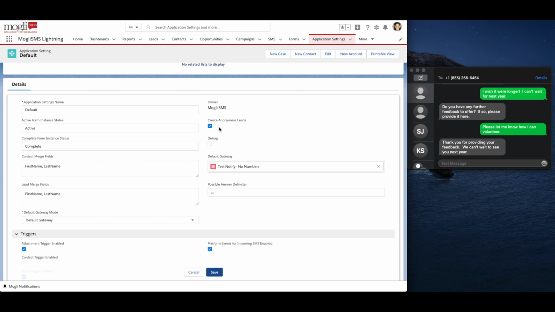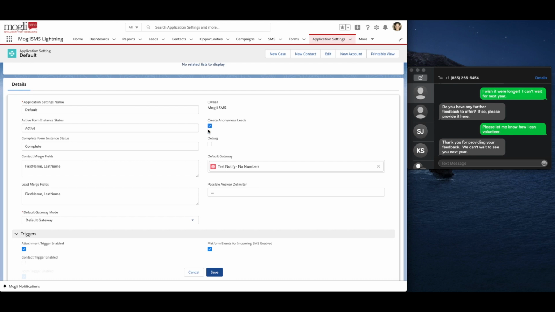The Create Anonymous Leads checkbox allows us to automatically create a lead record in the event that someone texts into one of your gateways and Mogli cannot find an existing contact or lead in your org with that Mogli number. So this is another benefit of ensuring that all of your contacts and leads have a properly populated Mogli number to avoid the potential of duplication.